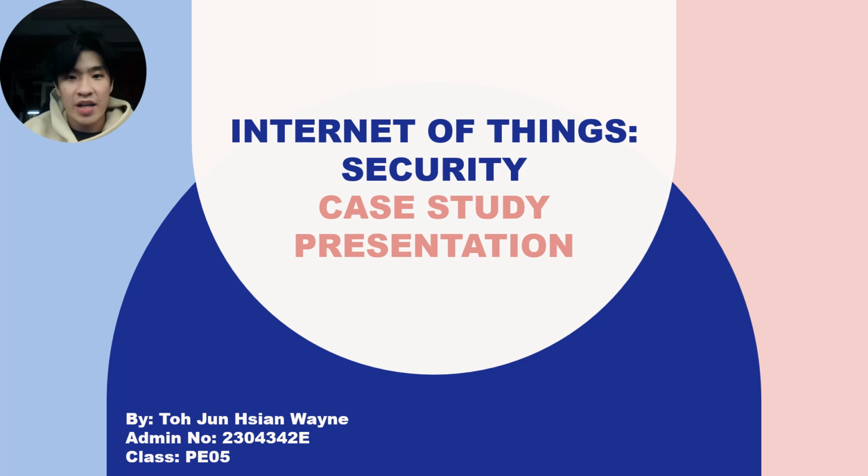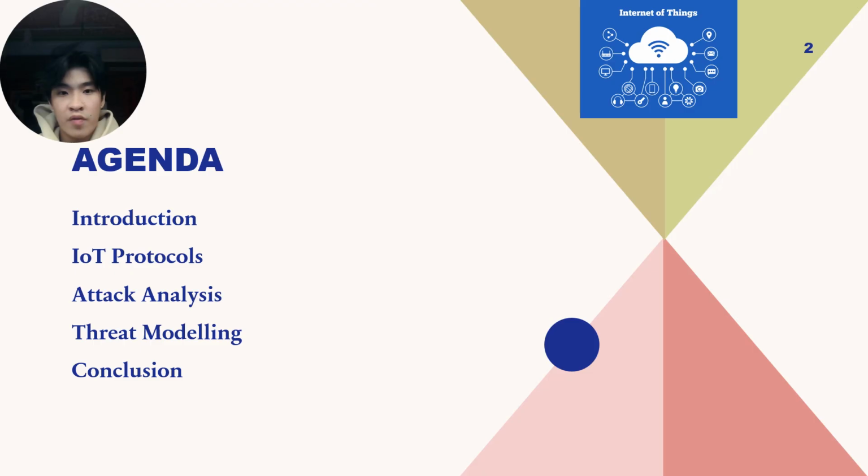My name is Wayne, and in the next few moments, I'll be taking you through the world of IoT protocols, listing their vulnerabilities and how we can protect these connected devices from potential threats. For today, I'll be diving into four major IoT protocols: Bluetooth, MQTT, CoAP, and Cellular. We'll explore what they are and their real-world uses, and then I'll analyze an attack on one of these protocols and also model an attack before ending it off.